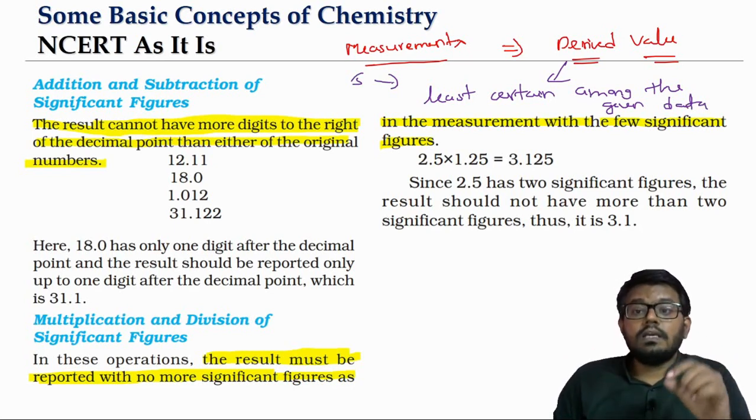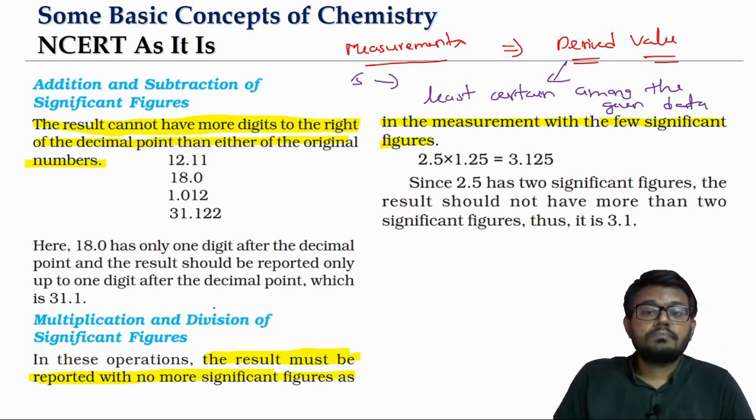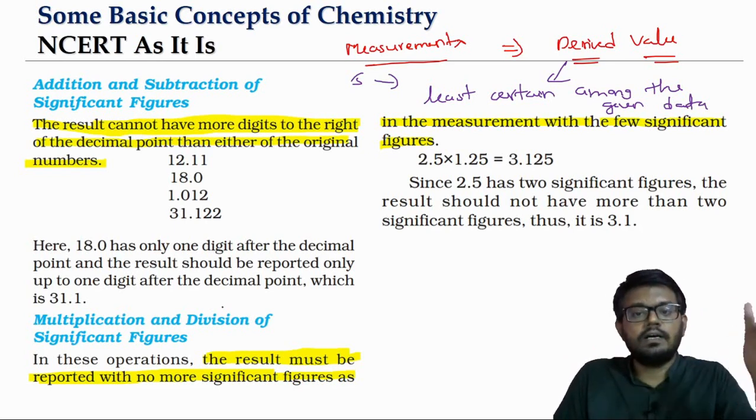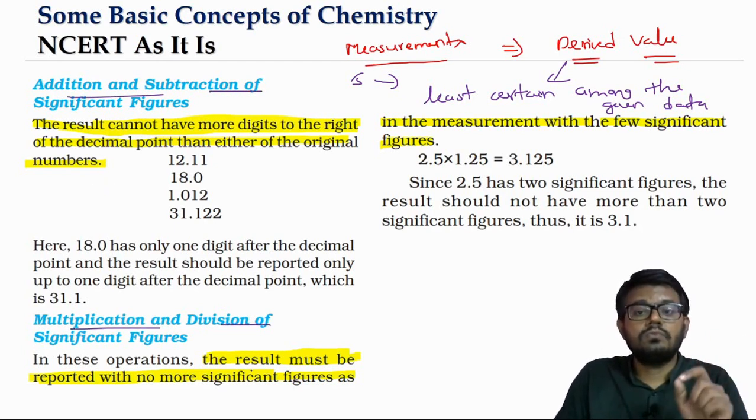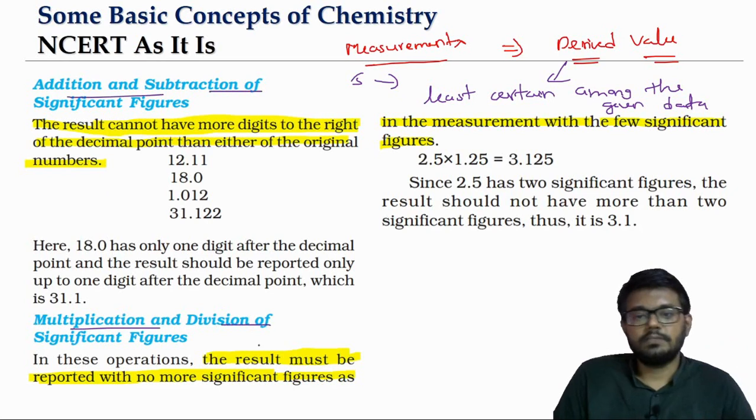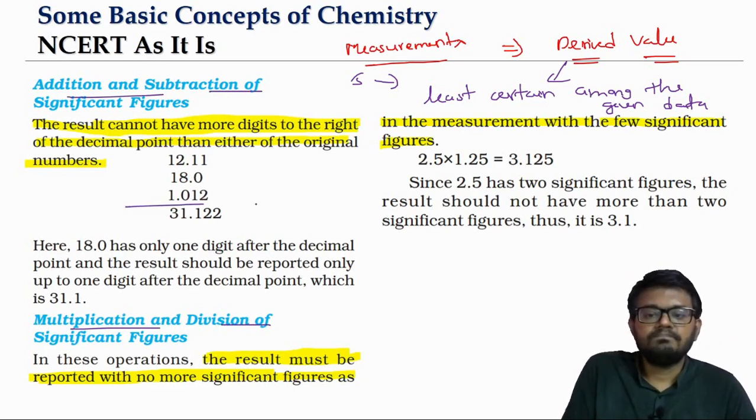And how do we express this? We have a rule for expressing the final value of addition and subtraction, and we have a rule for expressing the final value in multiplication and division. So what is it? We will see.